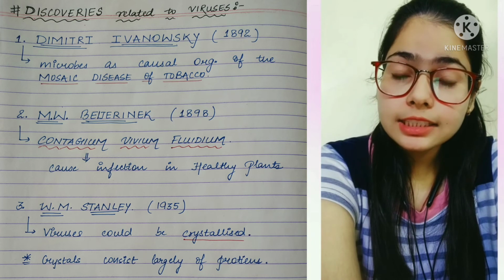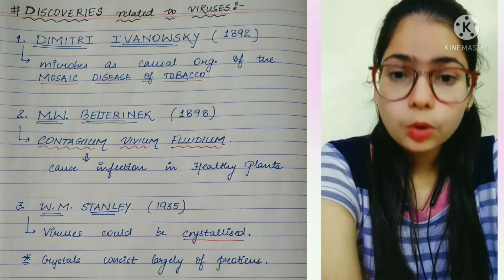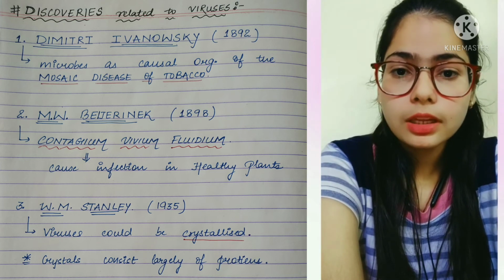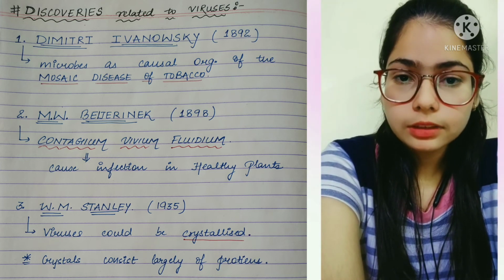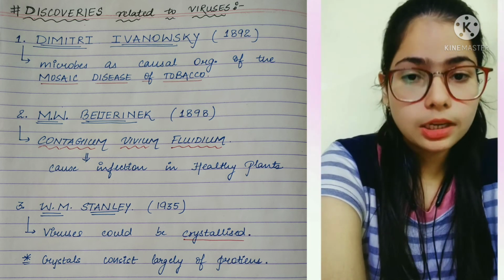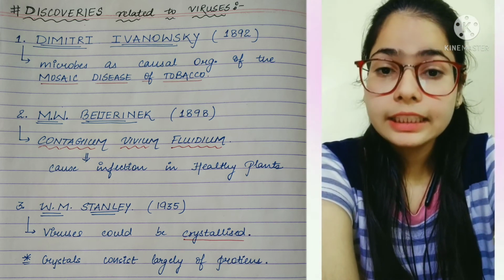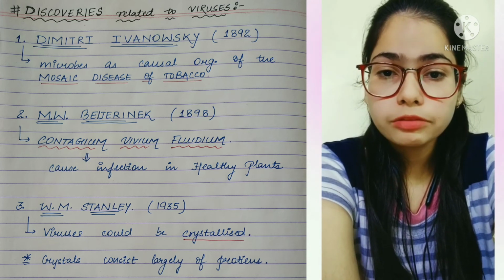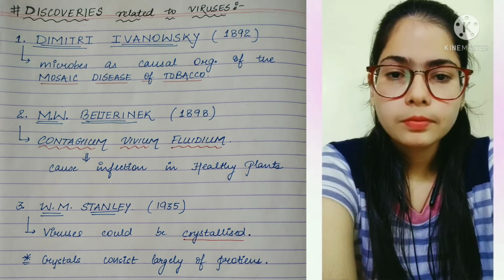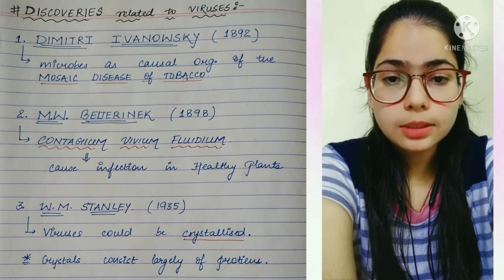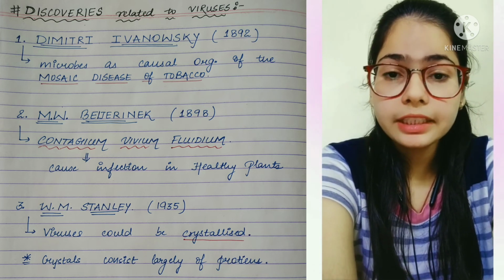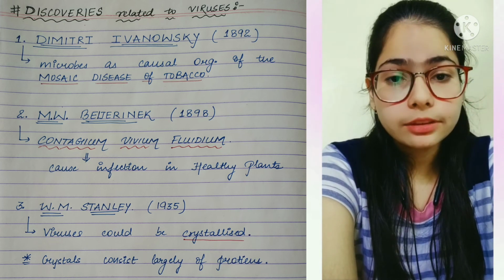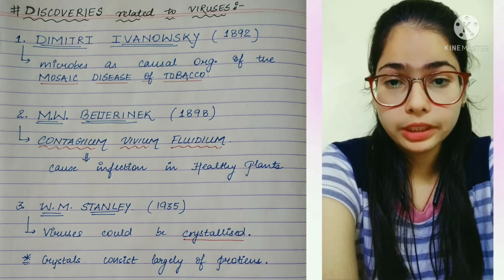Our second scientist is M.W. Beijerinck, who basically demonstrated that the extract of the tobacco infected plant can cause infection in healthy plants also. And he named that fluid as Contagium vivum fluidum, meaning infectious living fluid. Now our third scientist is W.M. Stanley, who in 1935 showed that viruses could be crystallized, and crystals mainly consist of proteins.